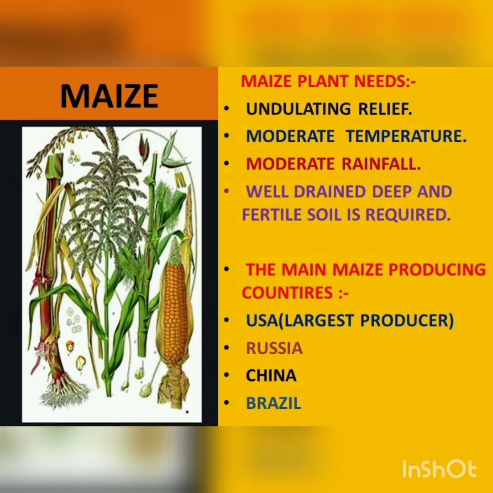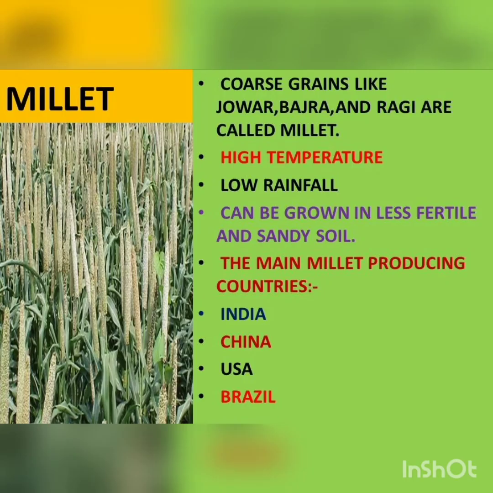It is required. And students, the main maize producing countries are USA followed by Russia, China and Brazil. USA is the largest producer of maize. And students, USA is also the largest exporter of maize. Now students, let's explore millet.